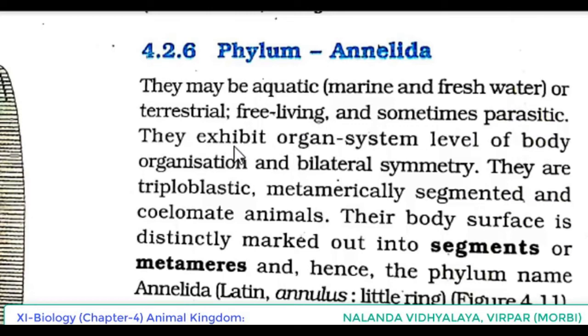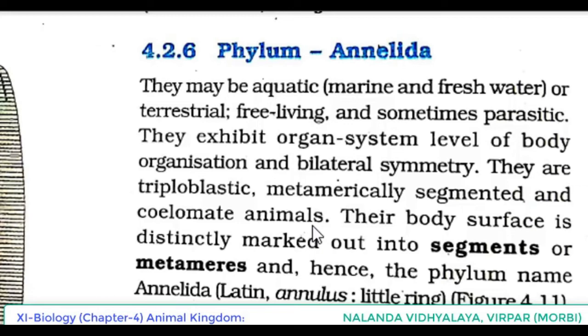They exhibit organ system level of body organization and bilateral symmetry. They are triploblastic, metamerically segmented and coelomate animals. So when the basis of classification we were discussing, that time we told one point, metamerism or segmentation. So here in Annelida that point is coming. Rest all the points we discussed in almost all the phyla.